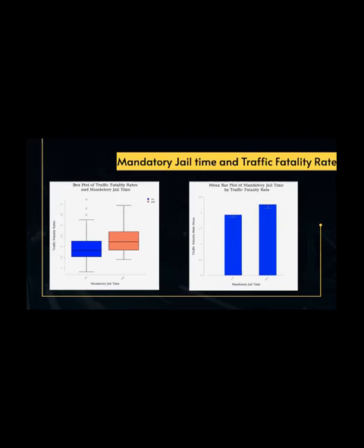And as you can see, there is most likely a significant difference between yes and no jail time because you cannot draw a line across the error bars, as you can see with this animation. And just to repeat, there is a higher mean traffic fatality rate for the yes in this.